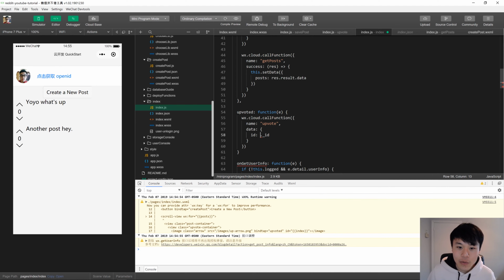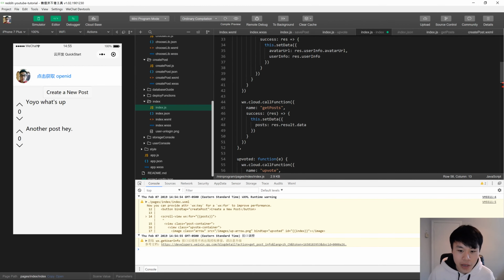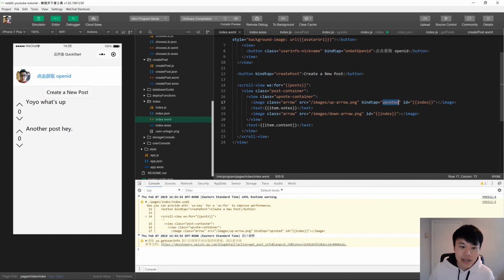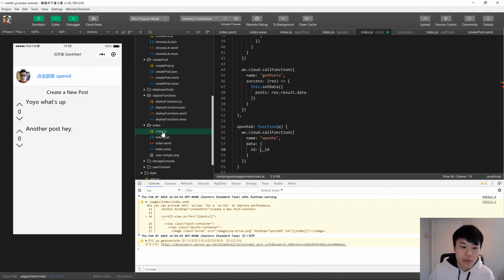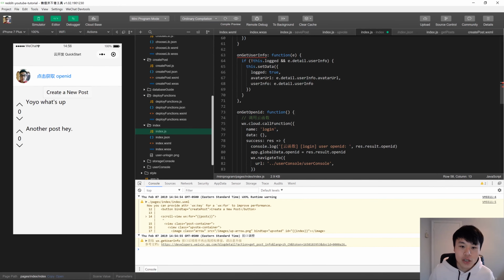Well, previously we got all the posts because we need to display them all here, right? Inside on load, we called get post here, and we put in the post inside set data. So what set data does, not only does it let you access it via data binding in WXML, like we did over here, but you can now also use that posts variable inside your other functions that you're defining inside page.